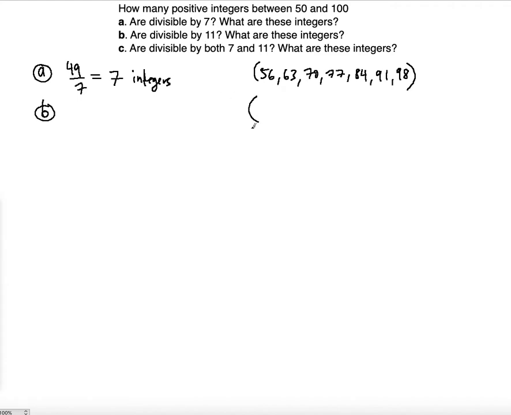Of course, again, you can create a list. You know that the first one that comes to mind is 55, right? Then 66, you're going to add 11, right? 77, 88, and then 99, right? So the answer would be 5. But again, the shortcut to this is to divide 49 by 11. But you're going to say, wait a second, 49 doesn't divide into 11 evenly. So what you're going to do, you're going to use the ceiling function for the 49 divided by 11.